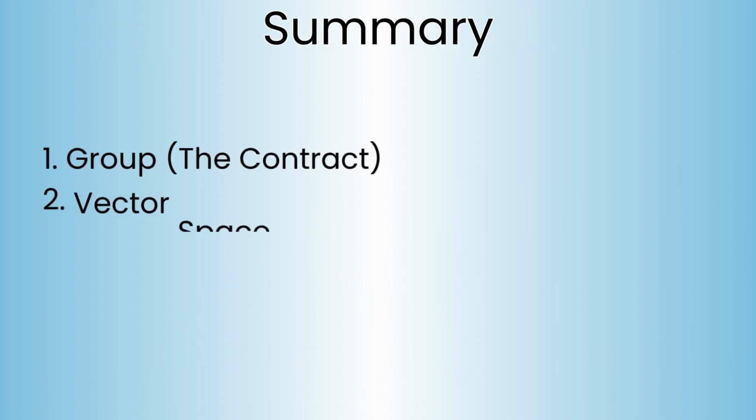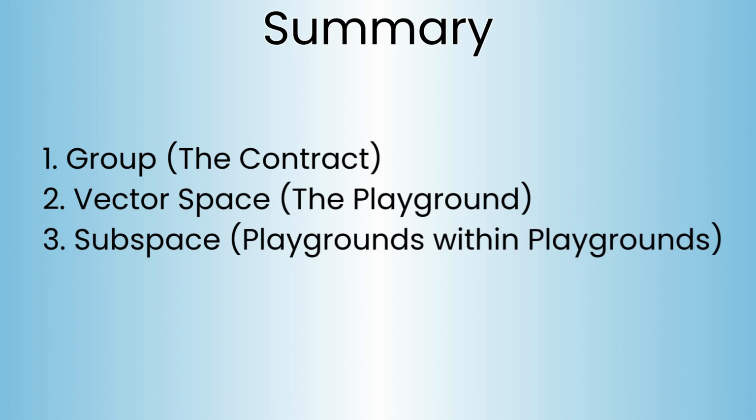So, from the simple rule of a group, we build the framework of a vector space, the playground where our data lives. Understanding this structure is the key to unlocking why so many machine learning techniques actually work.